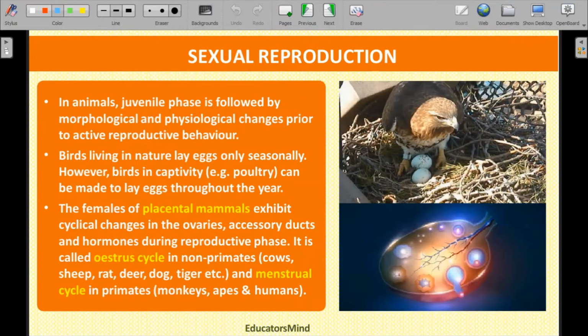So in animals, the juvenile phase is followed by morphological and physiological changes. You can see that in animals there are changes in the morphology and the physiology of the animal, and this gives rise to activities in the reproductive behavior. Like in the case of human beings, in a male child, after the age of 11 or 12, maybe after 13, you find that there is a growth of beard on the face. Okay, the voice gets harder